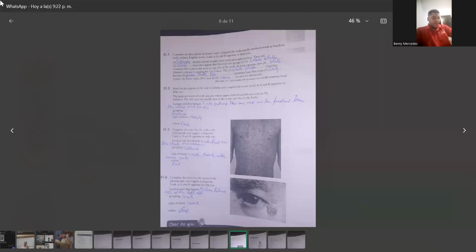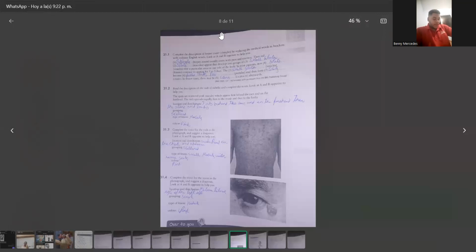Color, pink. 31.3. Complete the note for the rash in the photograph and suggest a diagnosis. Look at A and B opposite to help you. Location and distribution. Widespread on the chest and the abdomen. Grouping, scattered. Type of lesion, small macules with some scales. Color, pink.